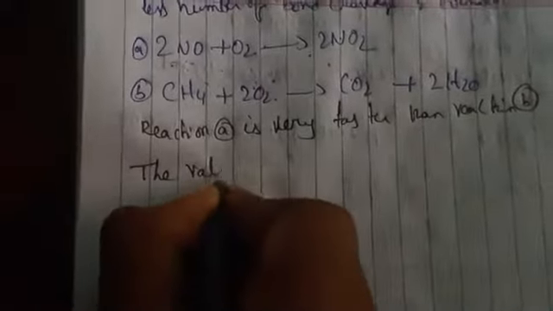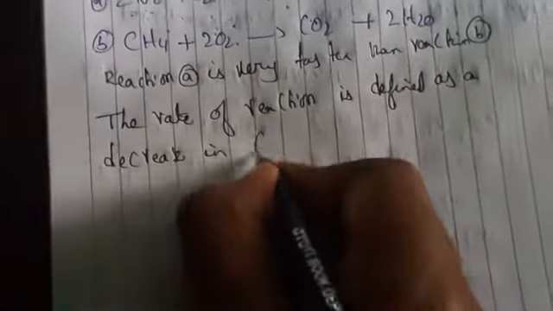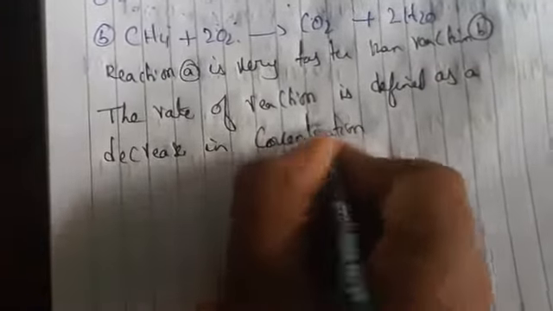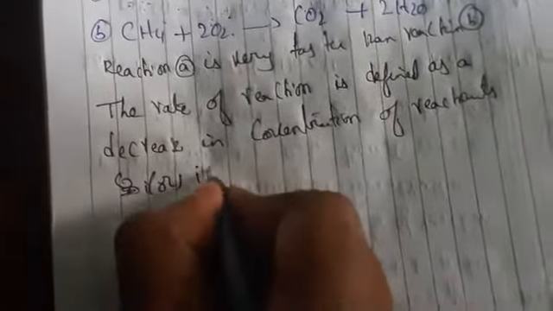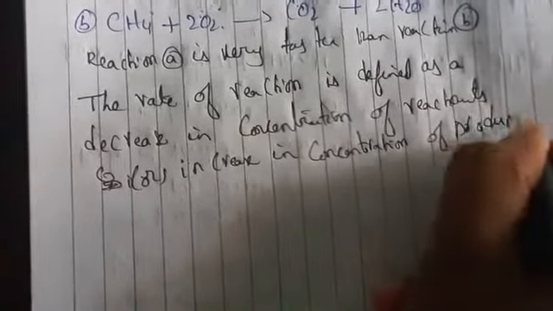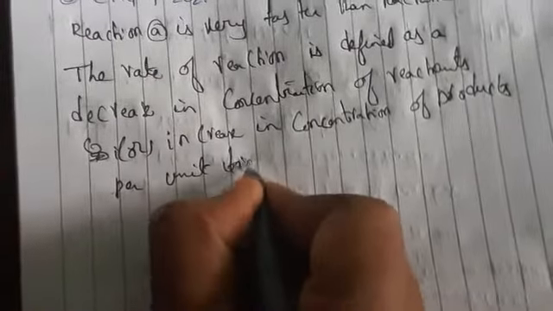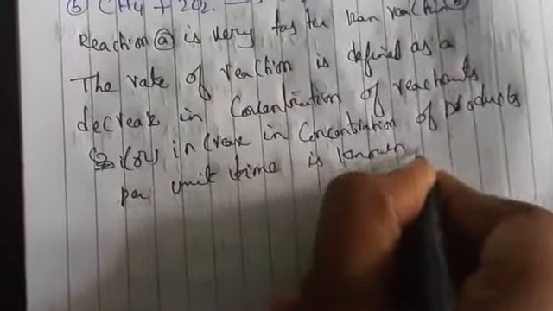The rate of reaction is defined as the decrease in concentration of reactants, or we can say the increase in concentration of products, per unit time. That is known as the rate of reaction.